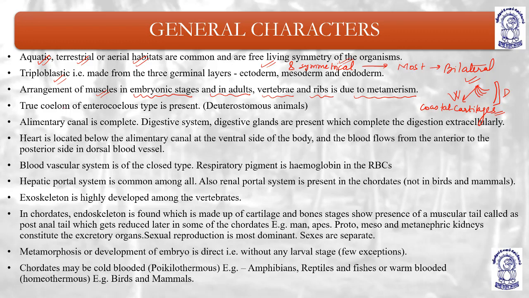Now, true coelom of enterocoelous type is present. Chordates have a true coelom, of the enterocoelous type, and they are deuterostomes. Deuterostomes means the anus is developed from the blastopore.